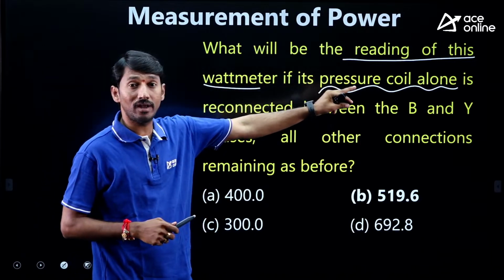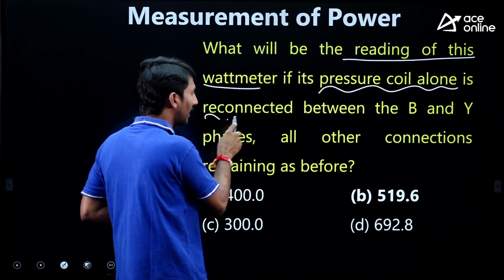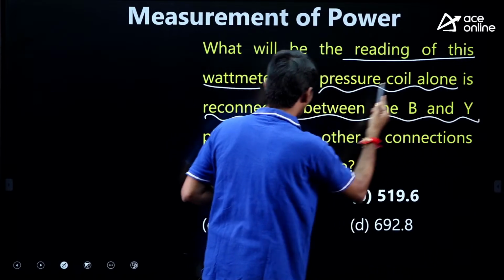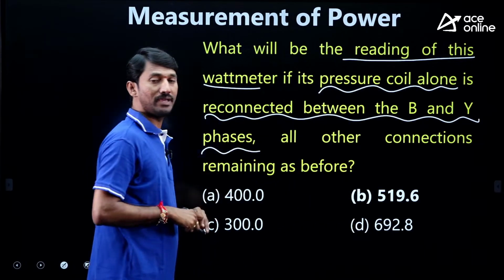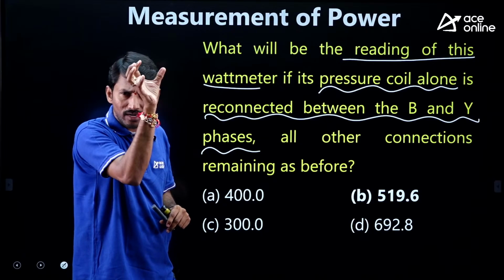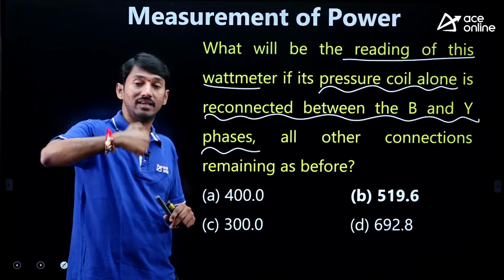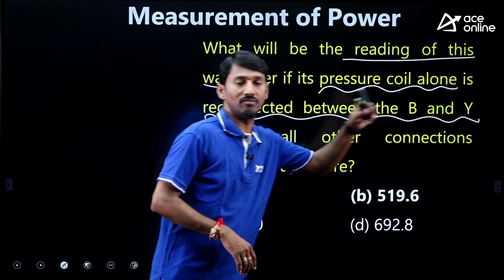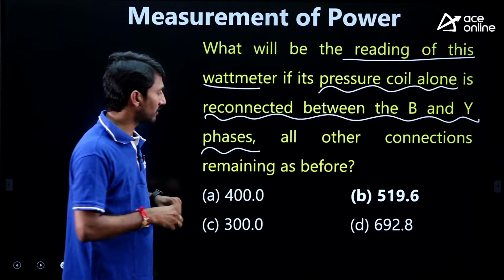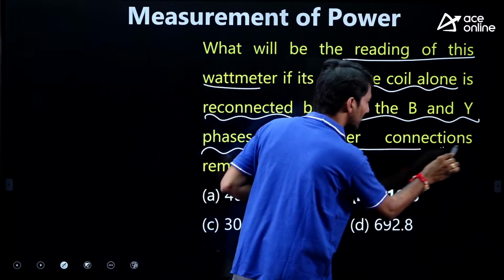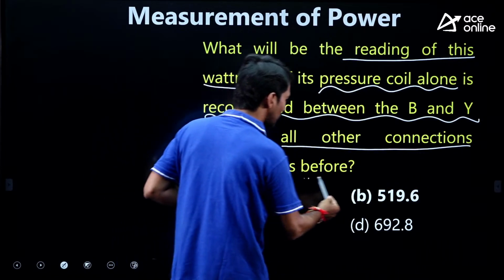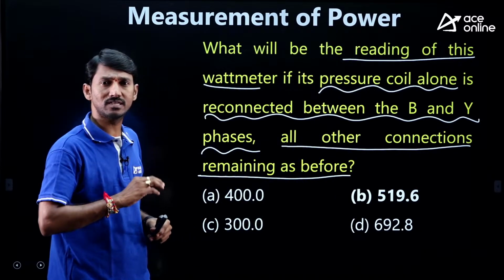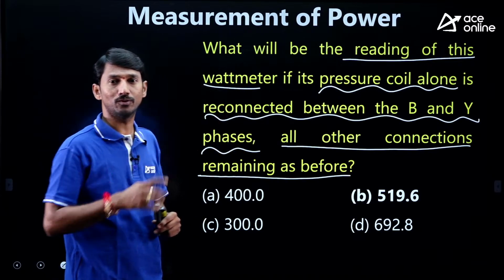If the pressure coil alone is reconnected between B and Y phases, after this modification of the circuit, how much is the corresponding reading he is asking. Only the potential coil is removed separately and connected between B and Y phases, and he clearly mentions that all other connections remain as before.